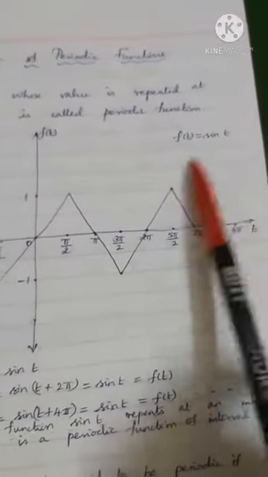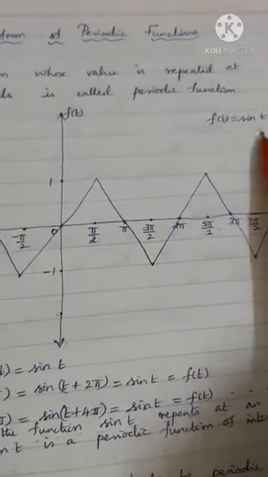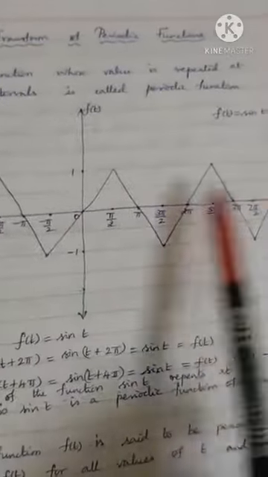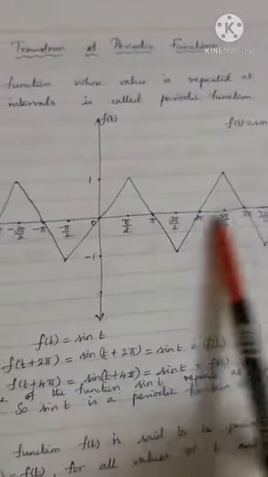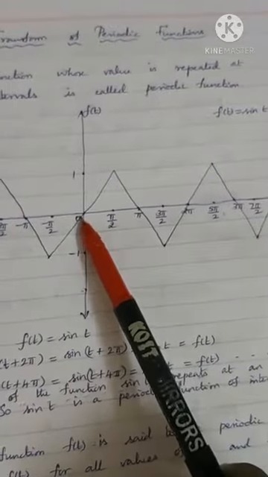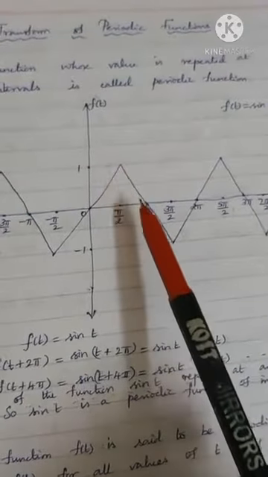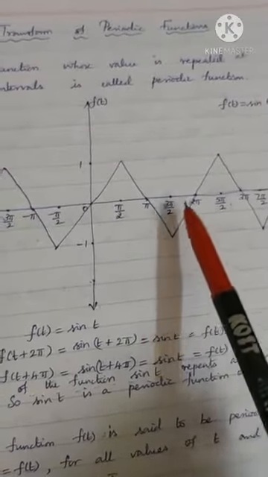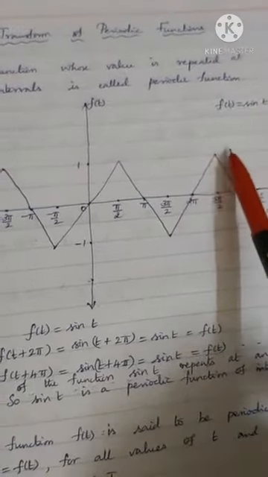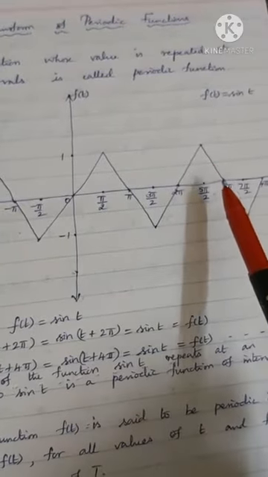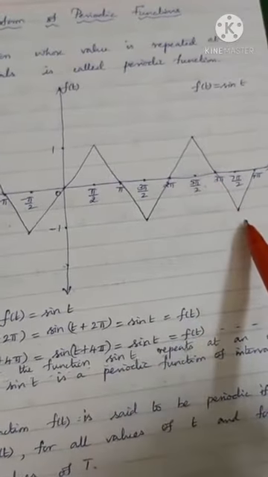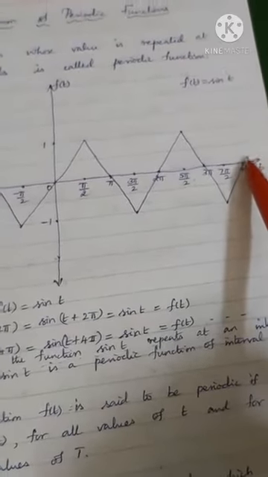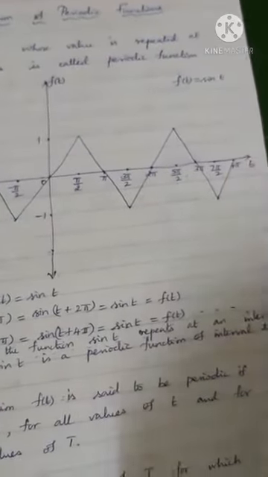Example, f of t equal to sin t. When we show the sine wave, sine 0 is 0, sine 90 is 1, sine 180, sine pi, is 0, sine 3 pi by 2 is minus 1, sine 2 pi is 0. Sine 7 pi by 2 is minus 1, sine 4 pi is 0, and the curve goes on.